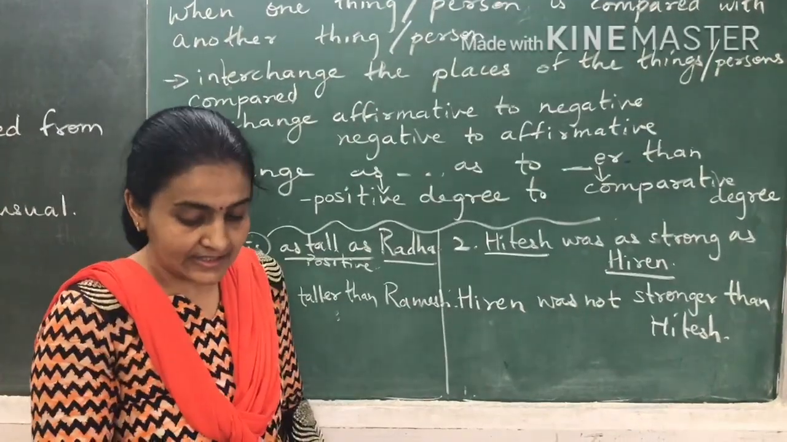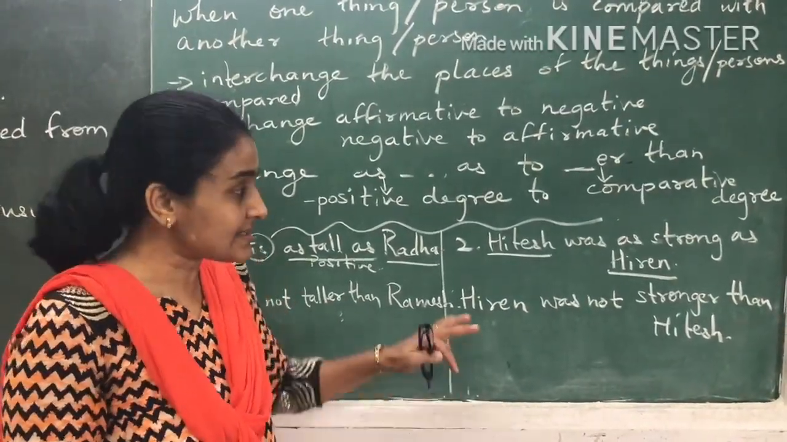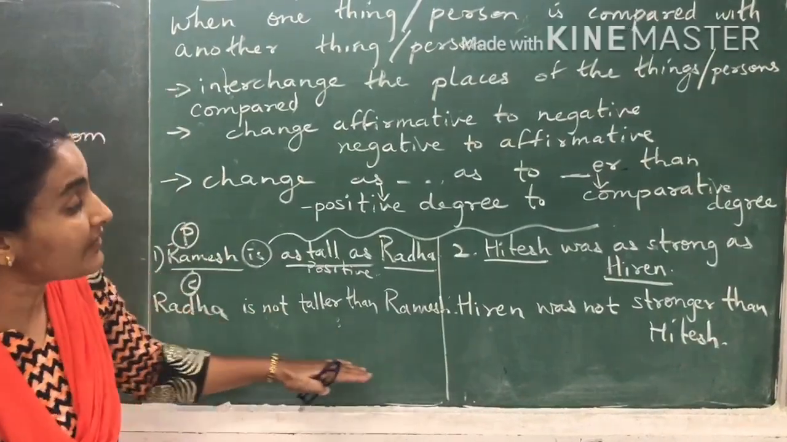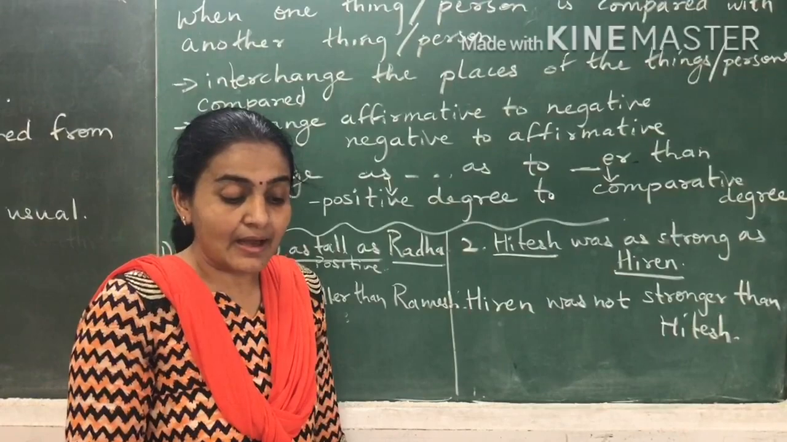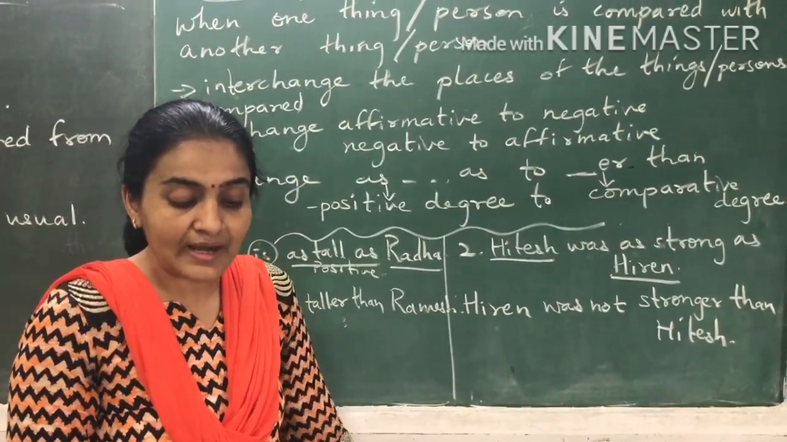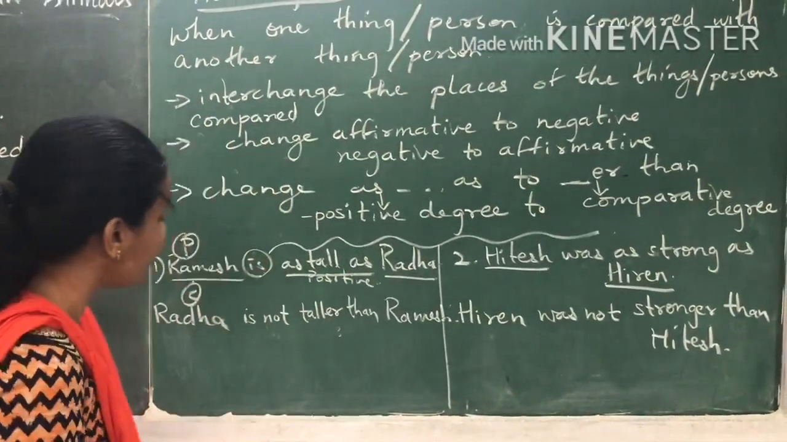Now see, you have two more sentences on page number 19. See, these sentences are already given in your textbook. I have explained you how you do them. Page number 19, I am reading number 3. You are as intelligent as your brother.